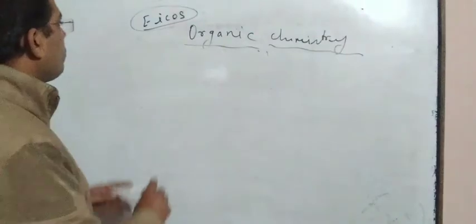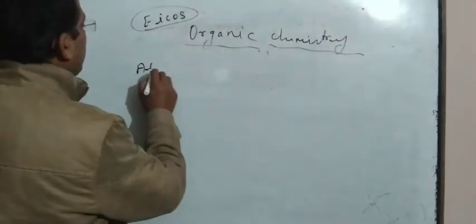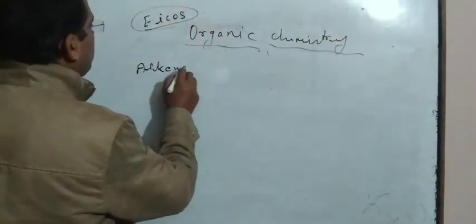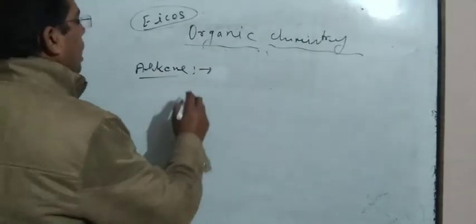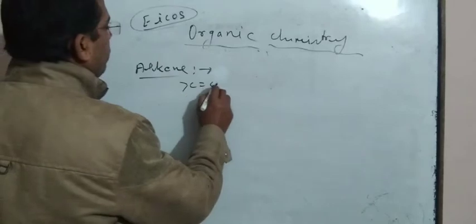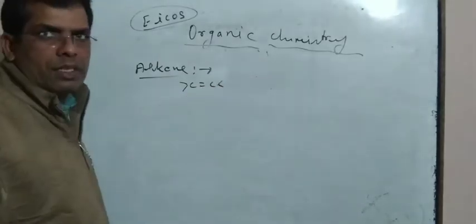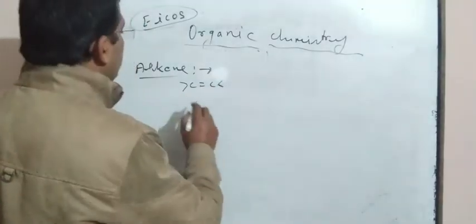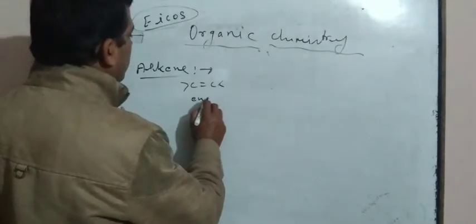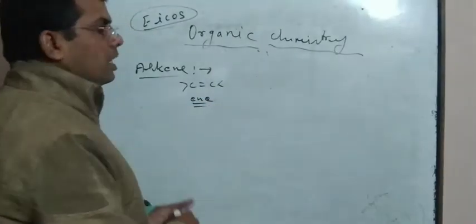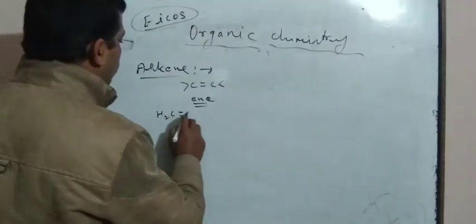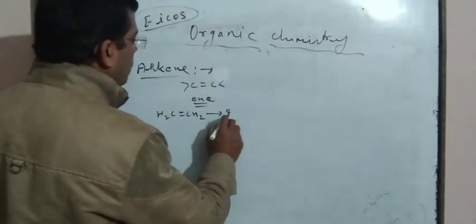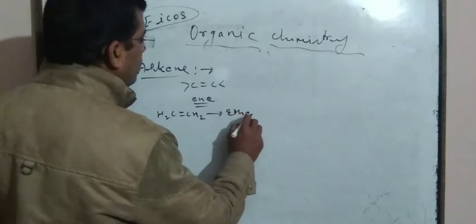Now if alkene is taken, alkenes are those types of compounds in which carbon-carbon double bonds are present. For alkene, the suffix is ene. Like if CH2 double bond CH2 is taken, this one is eth plus ene, so it is ethene.